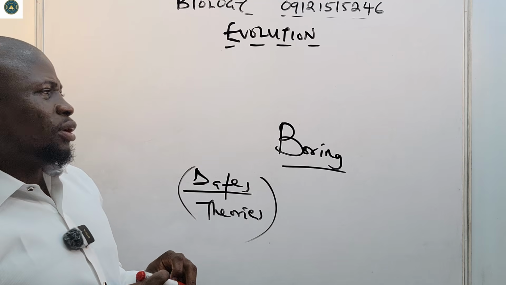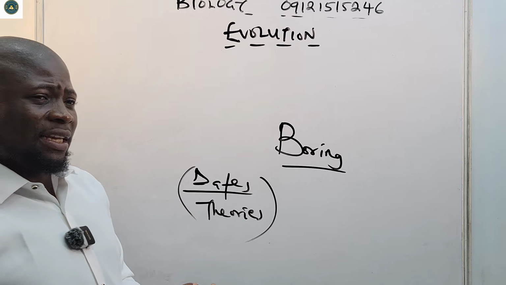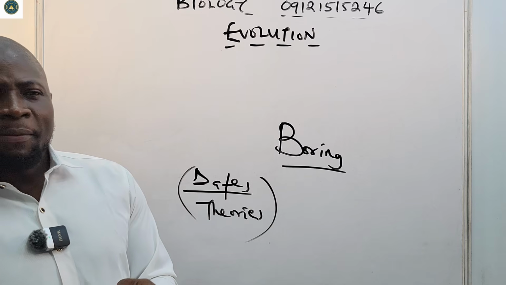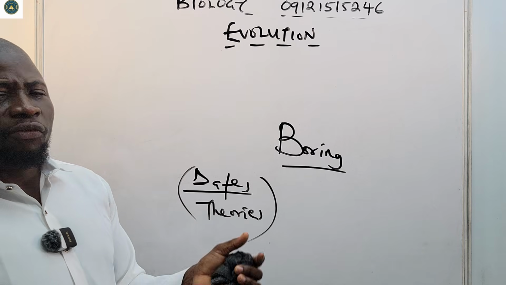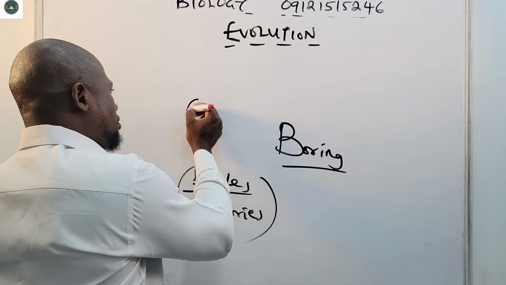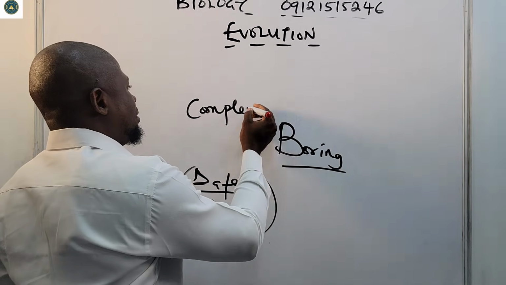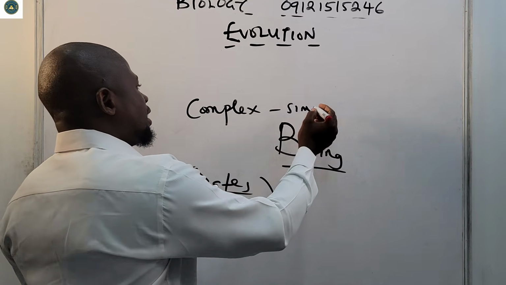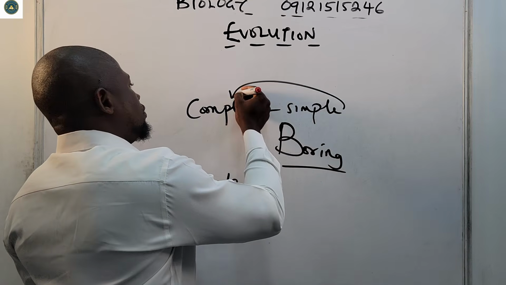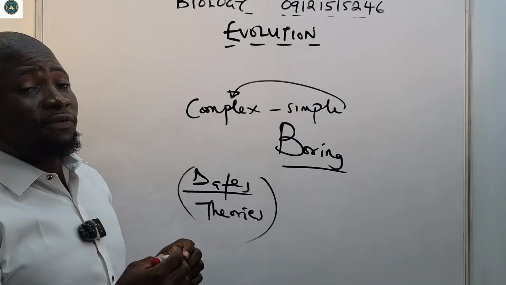I'm sure that a lot of you are thinking that evolution is the formation of complex substances from simple forms. A lot of you think it is from simple to complex, the formation of complex forms from simple forms.